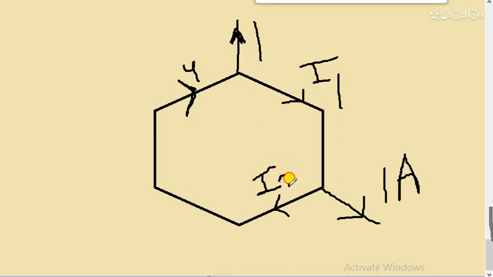So this is another good question, and at this point the current is flowing from this direction to this direction, and I have to find the magnitude of this current I3. So students, you can try it at your end also.